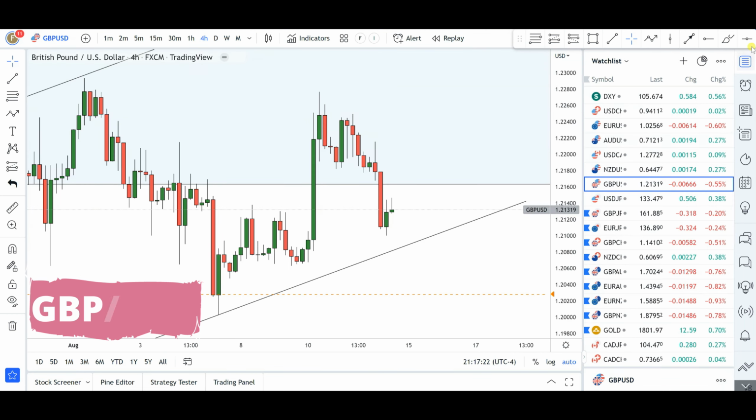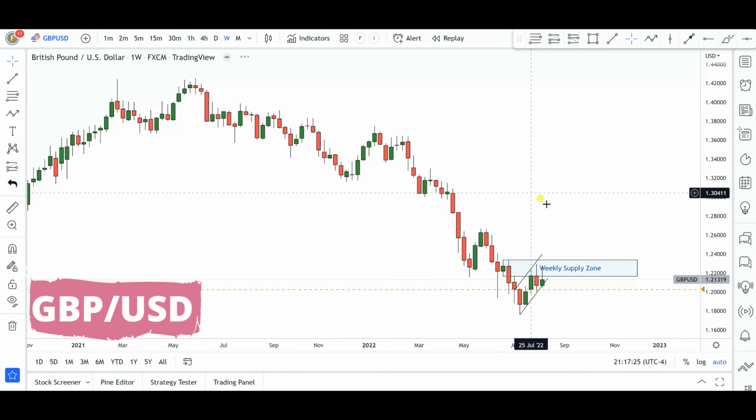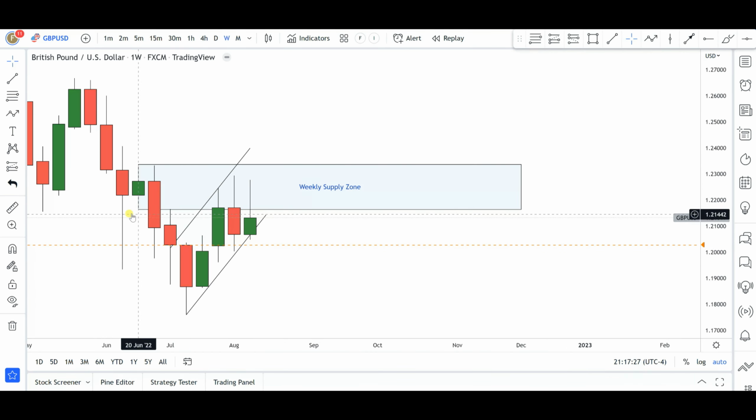Next up is going to be British pounds and US dollar. Now, if we go into the weekly charts for British pounds, US dollar, price continues to respect this supply zone that we have on the weekly charts. You can see that for 3 weeks now, we have significant weak rejections to the upside. Okay, you can see how the bulls come into the market, and the bears protect that supply zone again for the second week, and then now for the third week, and you can see even a bigger weak rejection. So everything is still pointing to the downside from a longer time frame perspective. However, personally, I still think maybe upon the opening of next week, we might get a quick push to the upside before finally this market might now flush heavily to the downside.